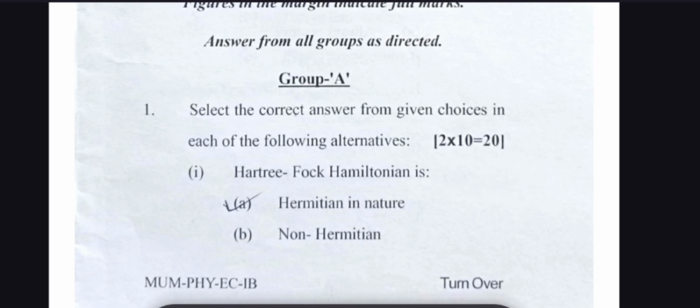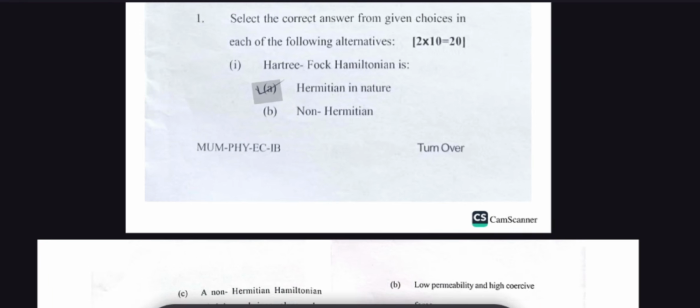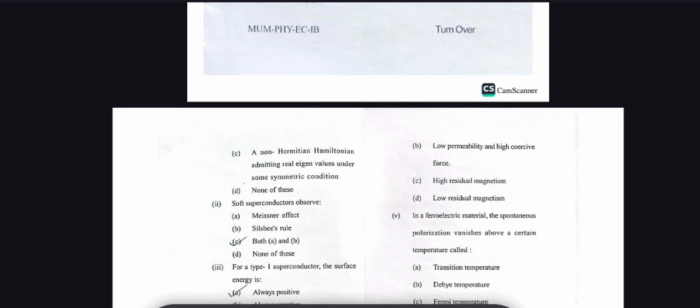So you can see these questions. Number 1, first, Hartree-Fock Hamiltonian is Hermitian in nature. Sorry, this is right question. So A option is 100% correct. You can see this.